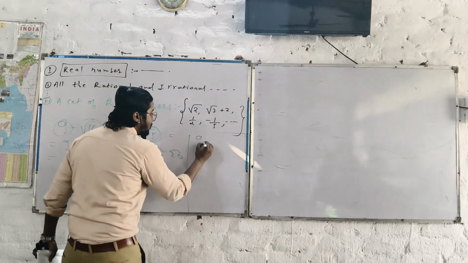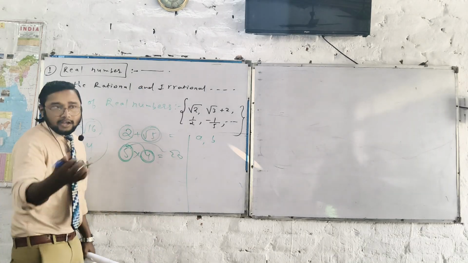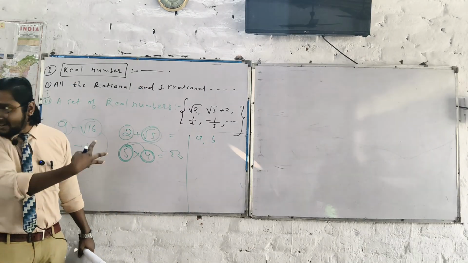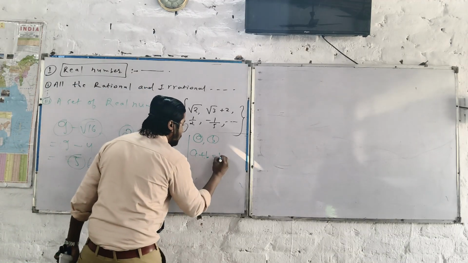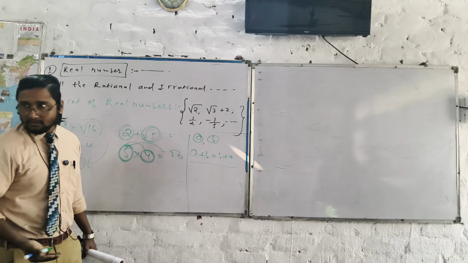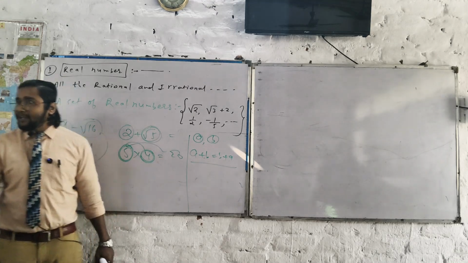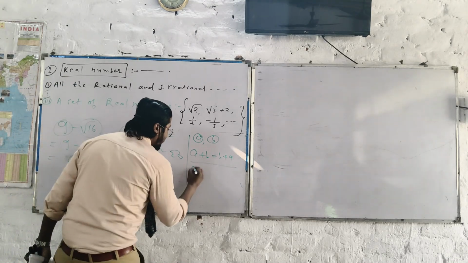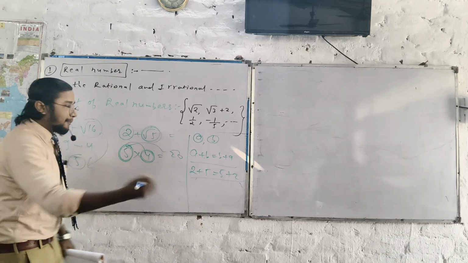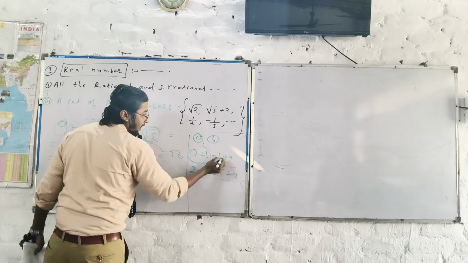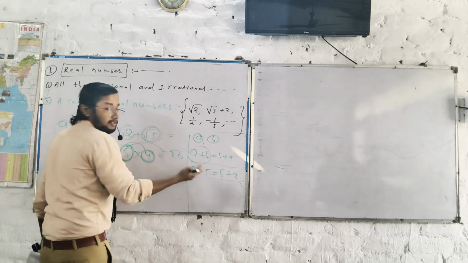For example, I have two real numbers A and B. The commutative law also holds for real numbers. So I can say that A plus B equals B plus A. What does it mean? For example, 2 plus 5 equals 5 plus 2. Right? And this is called the commutative law of addition of real numbers.